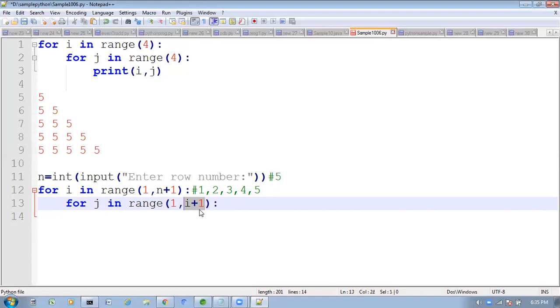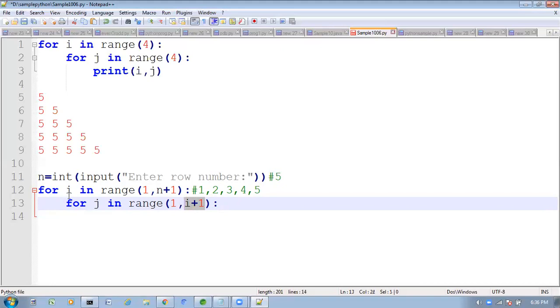The n value is always n minus 1, so here you will get only 1. So in the first row you want to take 5 one time. Next time the i value is 2. Here 2 plus 1 is 3. In that case, the end value n minus 1 means 3 minus 1, so you will get 2. That means in the second row you want to get 2 stars.